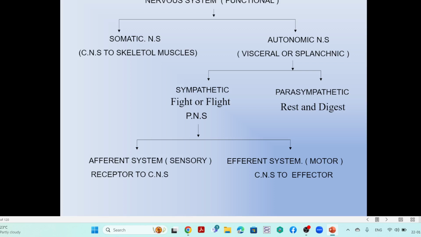As a simple, no other complications, just a sensory system and another one is the motor system. What is a sensory system? That is sensory information transmitted from the peripheral to the central system, that may be called receptors, that receive the information either from the external environment or from the internal environment and reach the center, that is the afferent system. Then from the center to the peripheral, that is the response mechanism, that is called the motor system. Response mechanism, the movement of the body or the movement of that particular organ, something like that. So that is called the response mechanism, that is called the motor system. So be sure to remember these two.